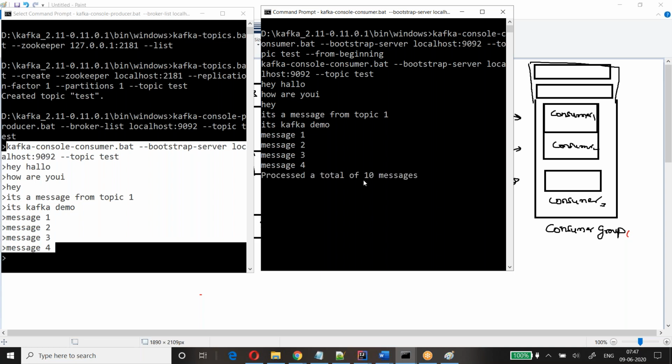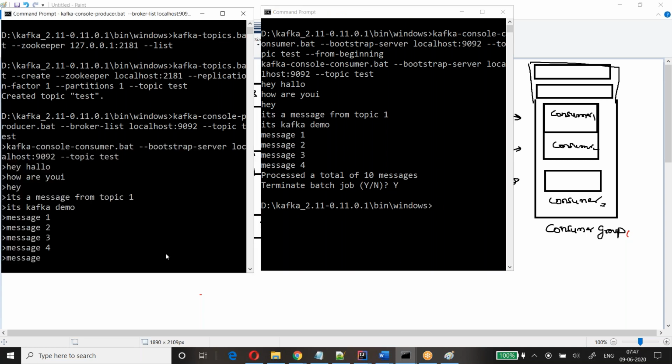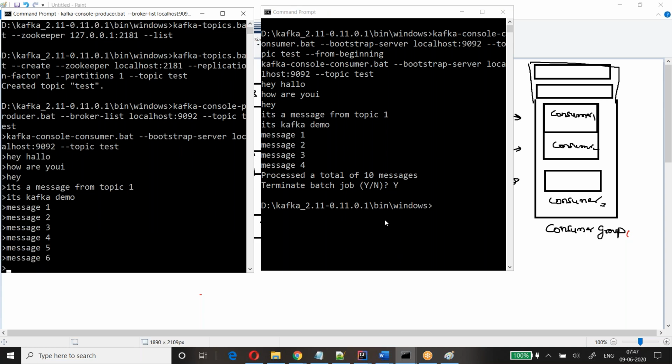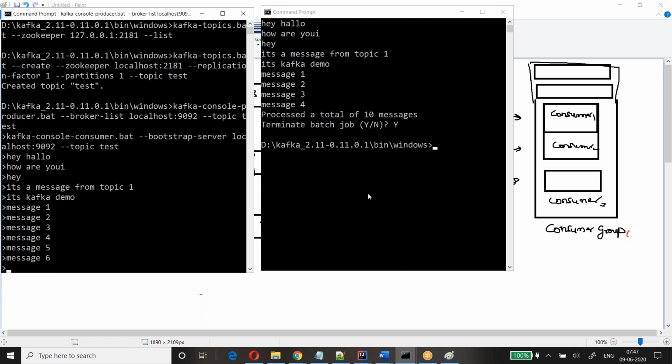I'm breaking it. Look here, I'm sending message 5. I'm sending message 6. Okay, 6 messages I have sent, and earlier there were a few messages.